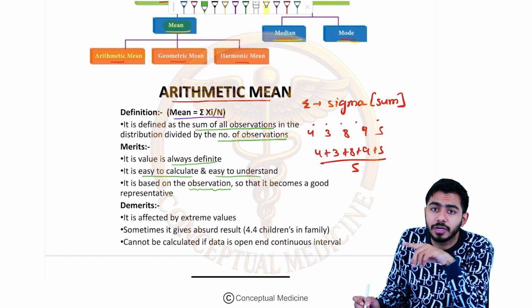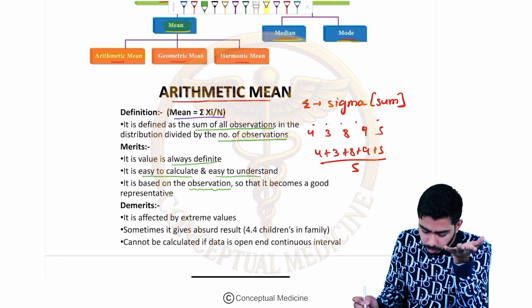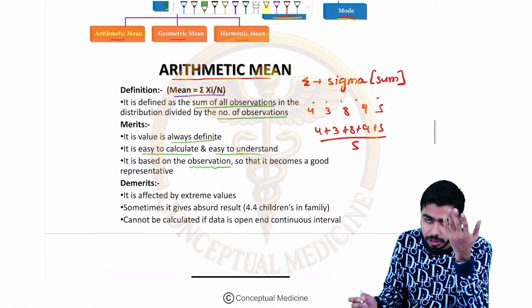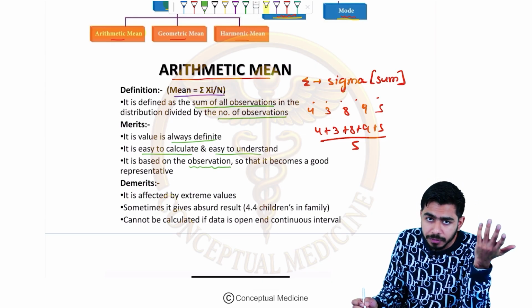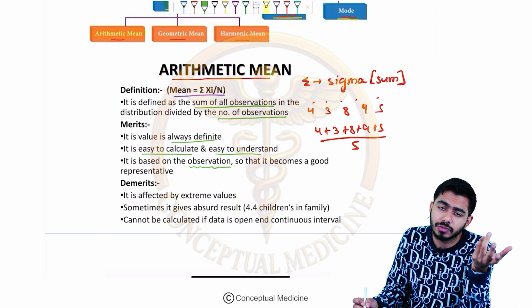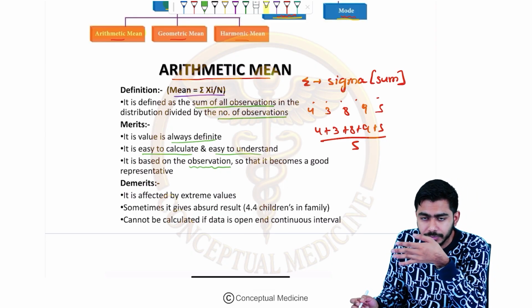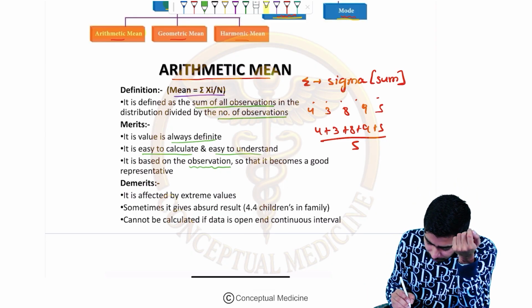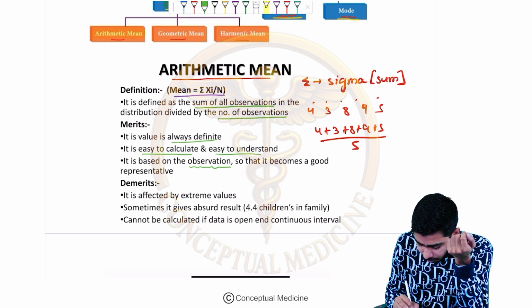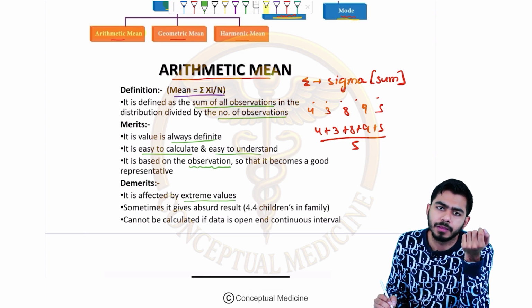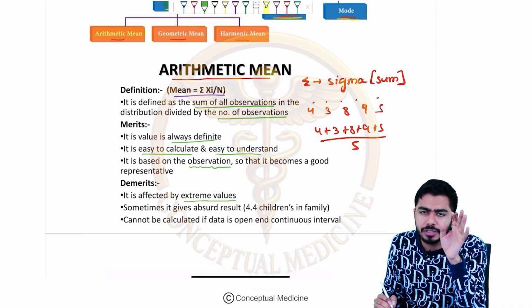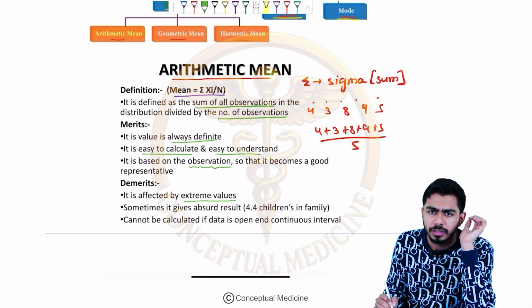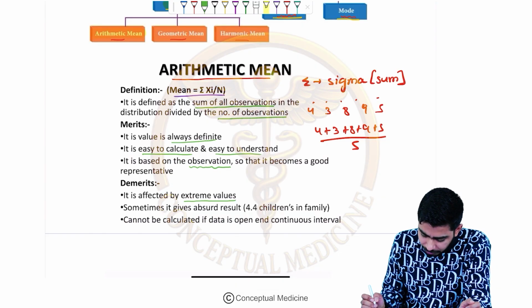What could be the disadvantage? Advantages, okay, good things we have talked about. What are the bad things? What are the disadvantages? And why do we need the median and mode then? There could be disadvantages, and that's why we need the median and mode, right? So the disadvantage is that it is affected by the extreme values, guys. It is affected by the extreme values, and this is the main point over here.